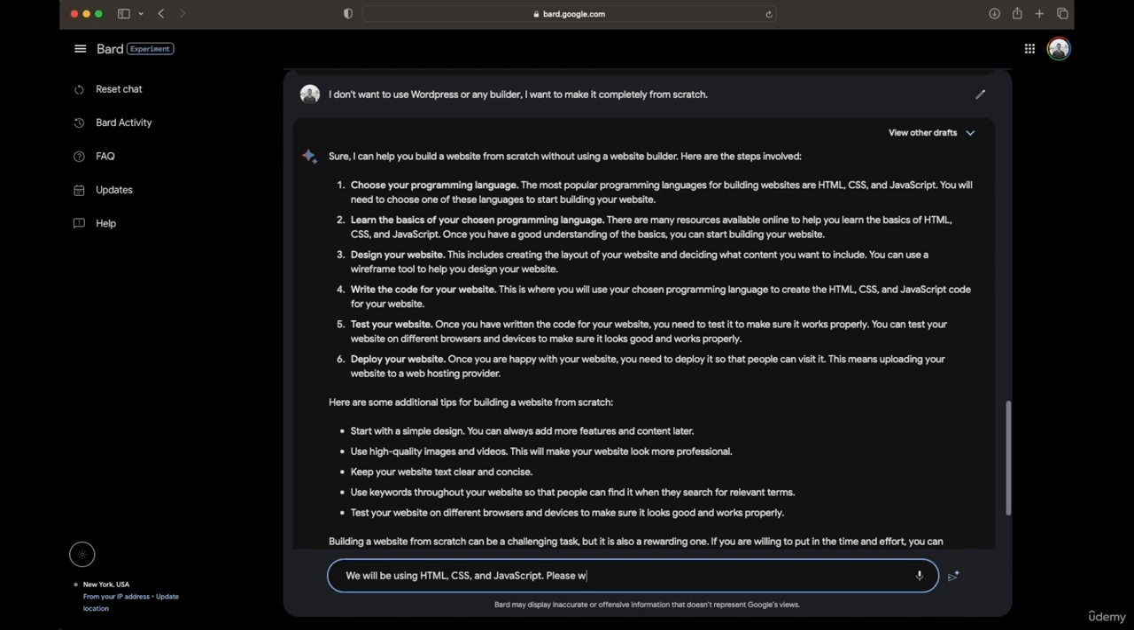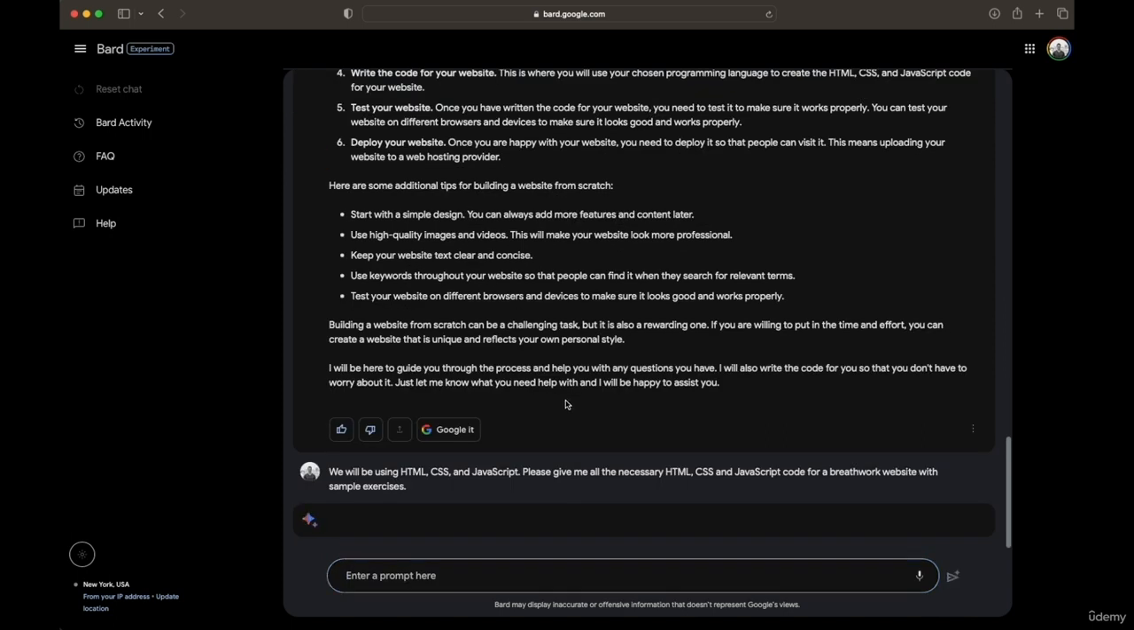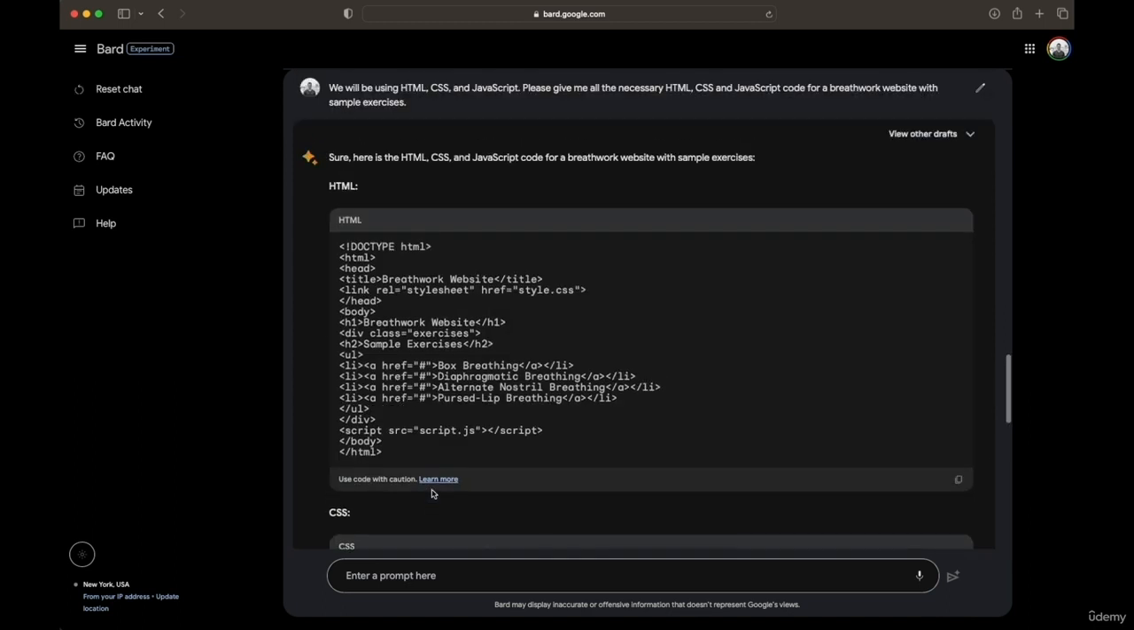Please give me all the necessary HTML, CSS, and JavaScript code for a breathwork website with sample exercises. So let's see if it can already, from this very basic simple prompt, generate some code for us. If not, we'll have to guide it more. But if yes, we can just start copy pasting.